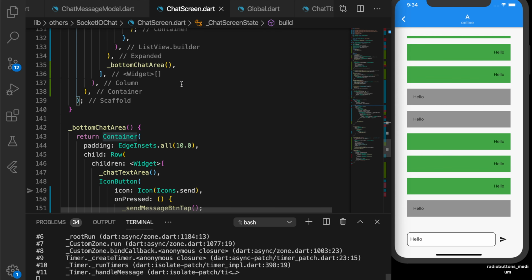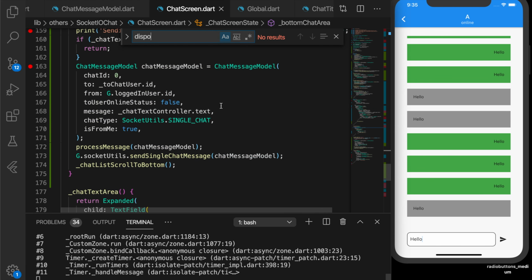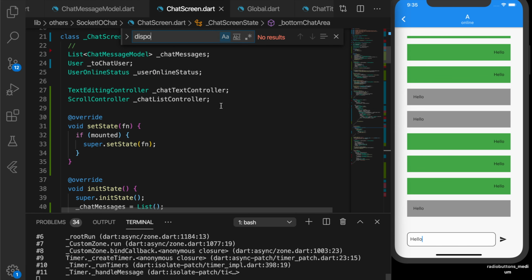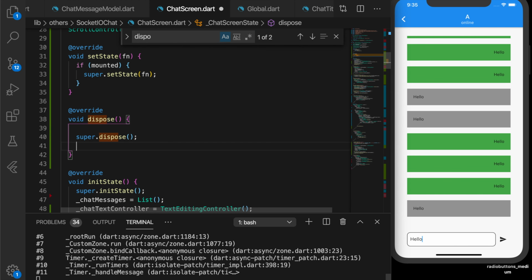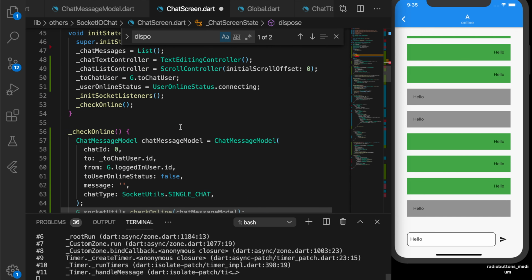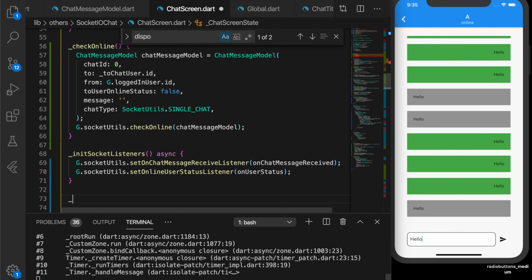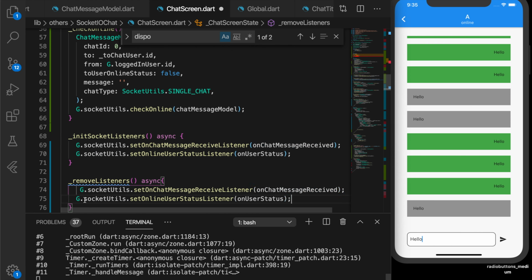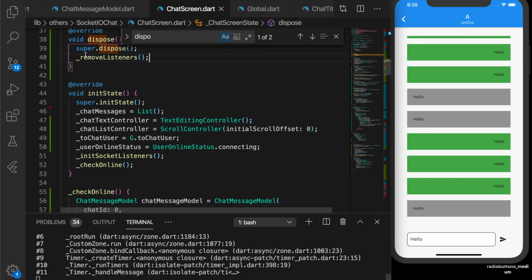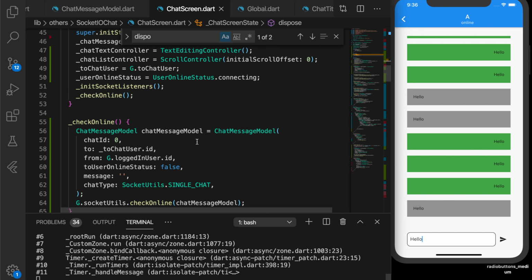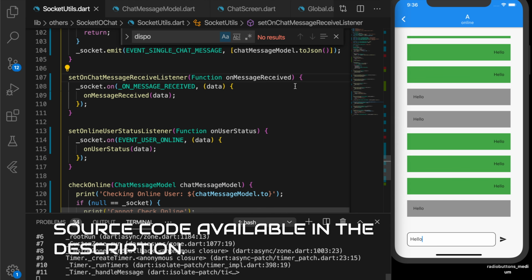So if you want, you can remove the listeners when this screen is getting closed. So I'm overriding the dispose method for this class, and I'm setting the g.socketutils dot, so let's write a function remove listeners and remove these two listeners. I'm setting it to null. Okay, and call this remove listeners in the dispose method. Okay, so that's all in this video.